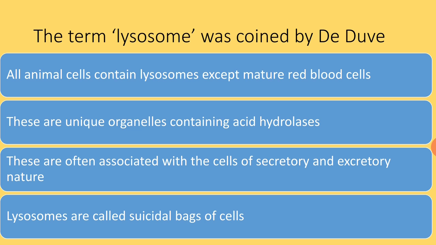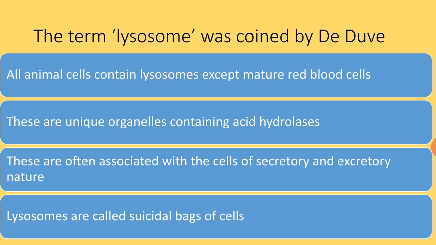Hydrolases are responsible for the process of digestion, and we know pretty well that all the digestive enzymes are aptly called hydrolases collectively, because the process of digestion is chemically hydrolysis. So, because lysosomes contain acid hydrolases, they can digest proteins, carbohydrates, lipids, some toxins like that. So, it is responsible for the breakdown of solid material or liquid material. Hence, these cell organelles are called lysosomes.